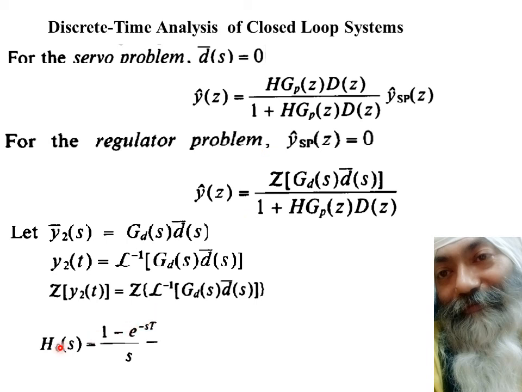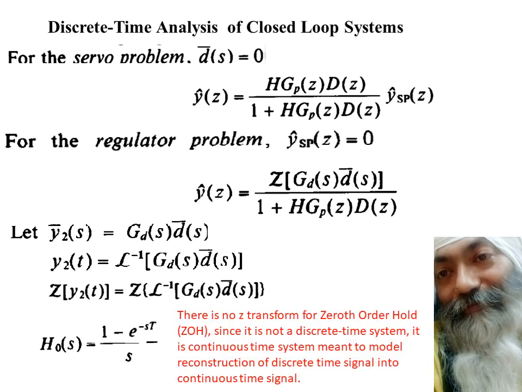There is nothing like the Z transform of the zeroth order hold system. This mistake we must not commit, as some students tend to, as some engineers tend to, as some designers tend to in the initial stages. They will not ever come to any result. The reason is, once again, that there is no Z transform of zeroth order hold, since it is not a discrete time system.